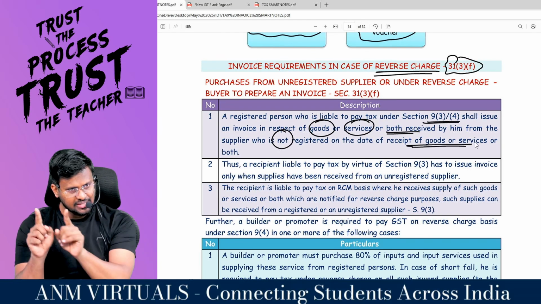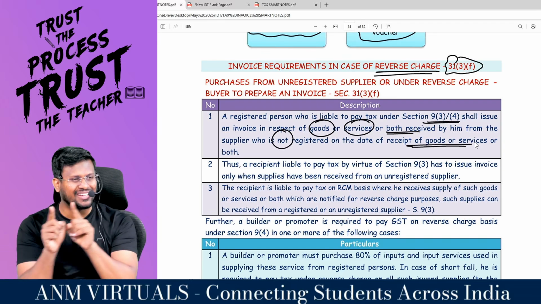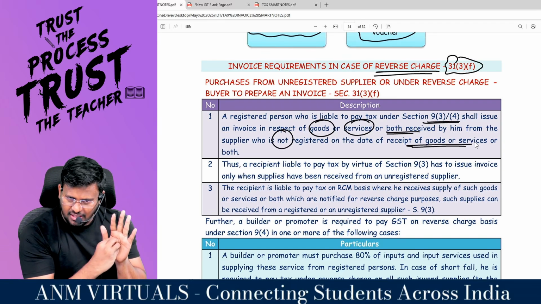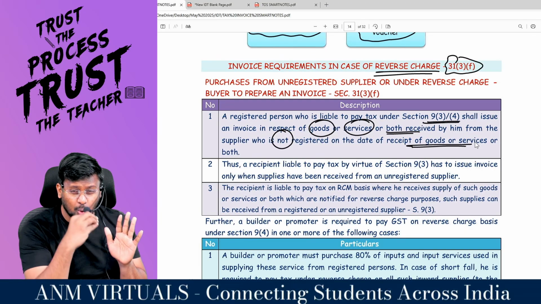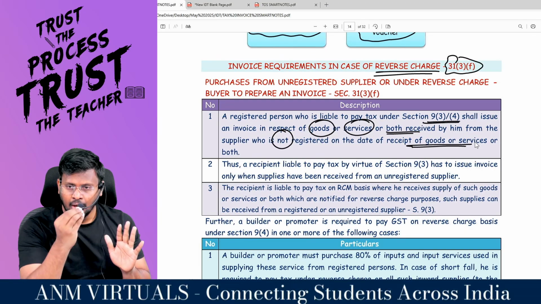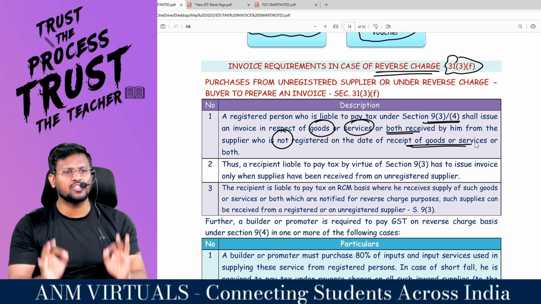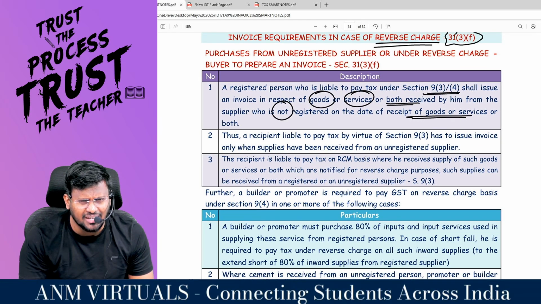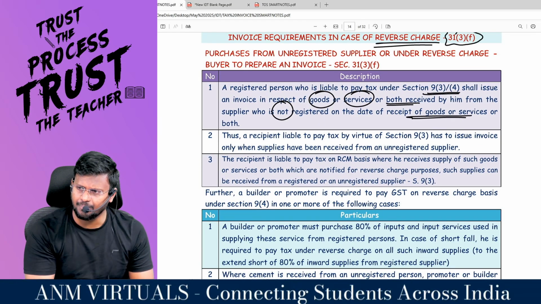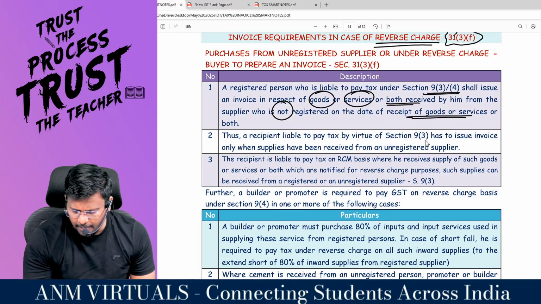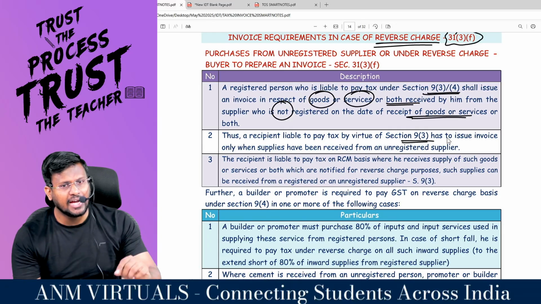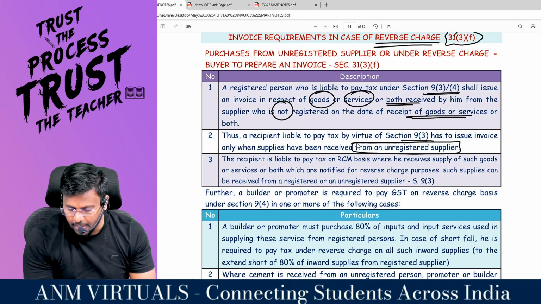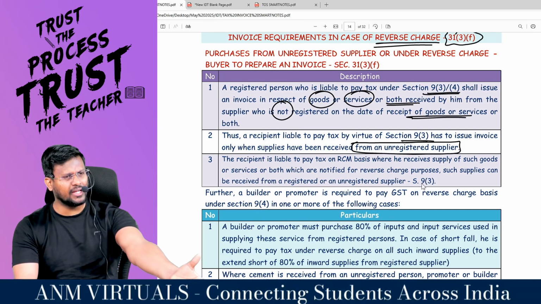That means if the supplier is an unregistered person and the recipient is a registered person, this registered person who is liable to pay tax under 9(3) or 9(4) is the person responsible to raise the tax invoice. Because the supplier can't raise it, because he is an unregistered person. Thus, the recipient liable to pay tax under 9(3) has to issue an invoice only when supplies have been received from an unregistered person. So, what is the one line summary of the entire discussion?